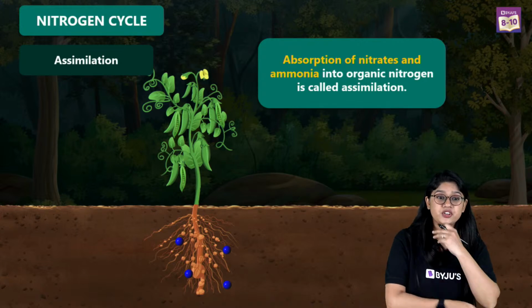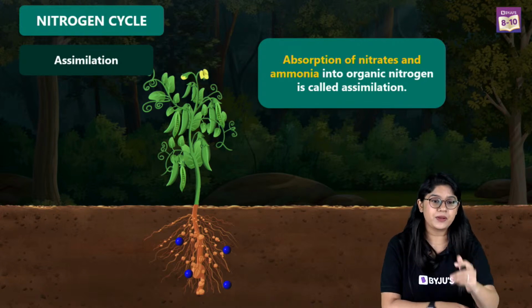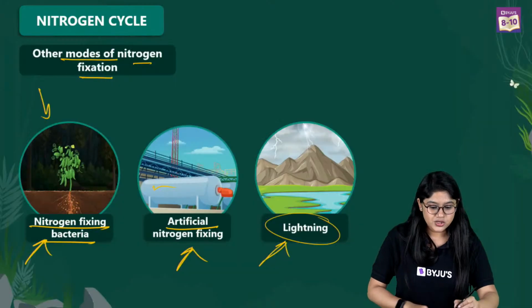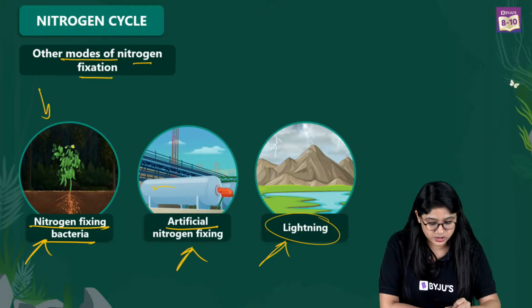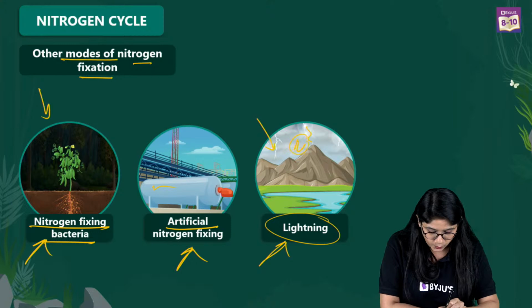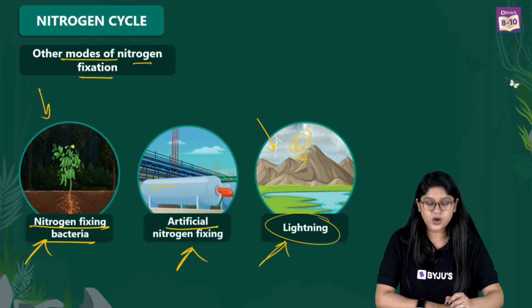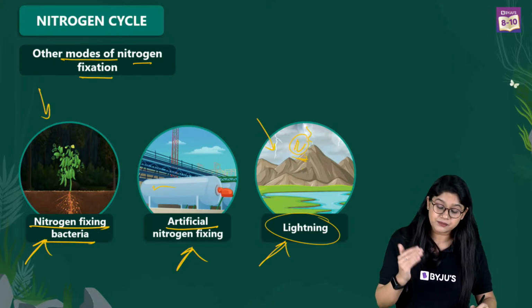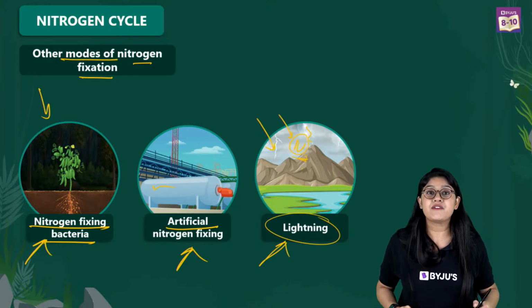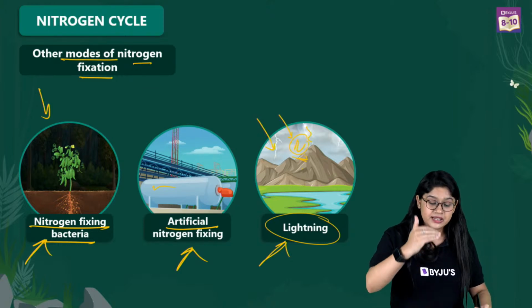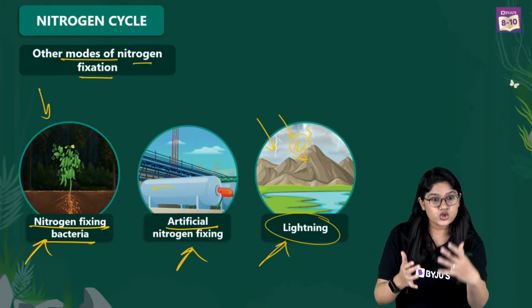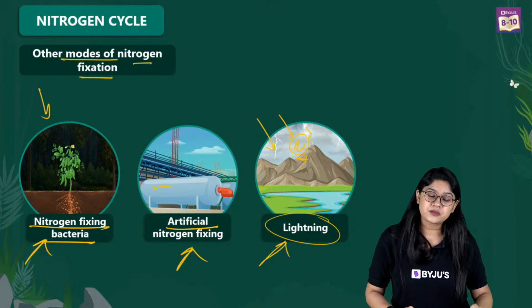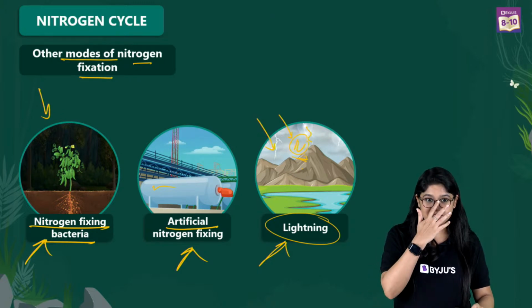You can take the screenshot of it, right everyone? Are we clear? Some of you have asked how the nitrogen will be fixed by lightning. So what will happen? We have the lightning, and in our atmosphere we have the nitrogen. As this lightning hits these nitrogen molecules in the atmosphere, they will easily get broken down. Of course, they'll be moving into the soil, and then there will be the conversion of it, and the plants will be able to take it. I hope that is clear.